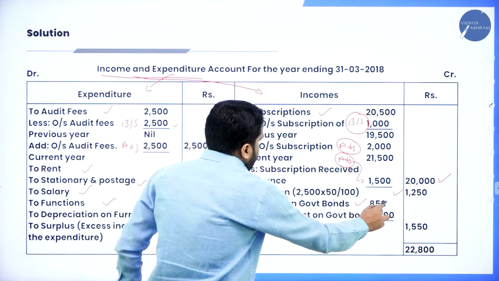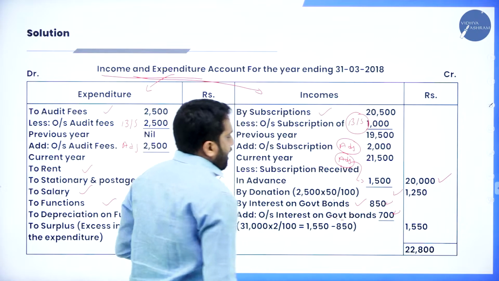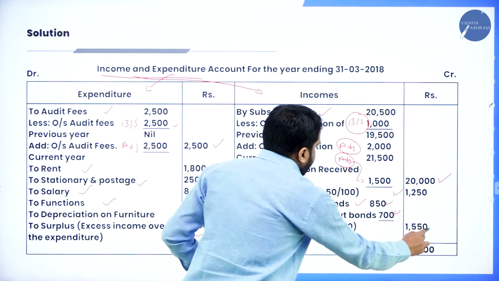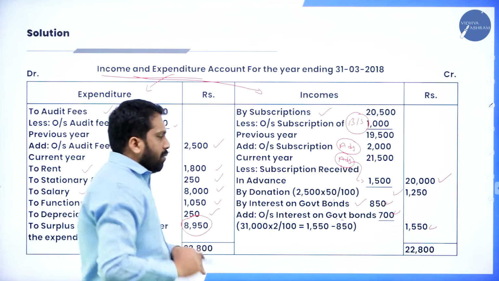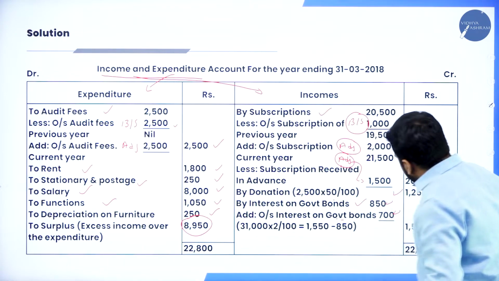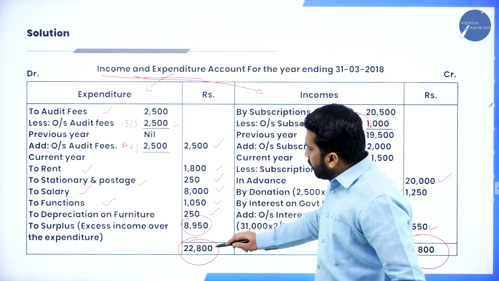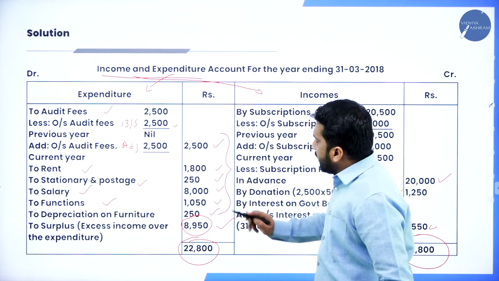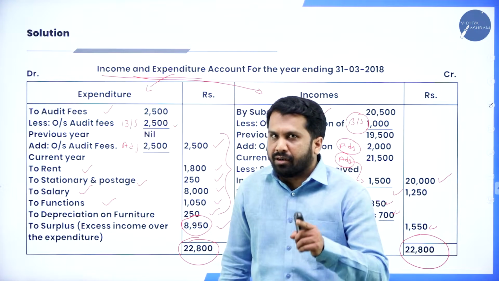Now, your donation, we have taken half. And interest on government security 850. We have interest as per adjustment. As per adjustment, outstanding always what? Add. Now, 1550. Now, your income side is more. What is the total? 22,800. From 22,800, if you minus all this, you will get an answer of 8,950. Hope you are clear.